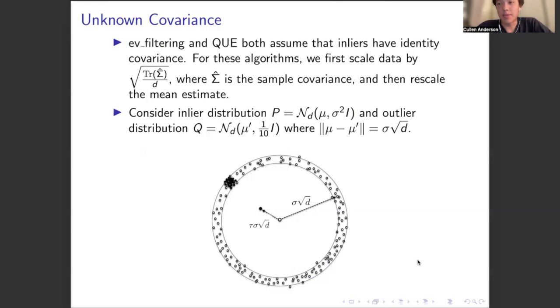So to adapt these algorithms to this problem, we employ a simple heuristic where we scale the data by the square root of the trace of the sample covariance over the square root of D, perform a mean estimation on the scaled data, and then rescale that mean estimate back up.